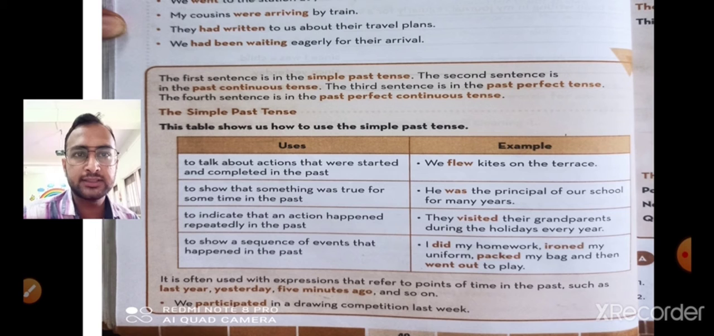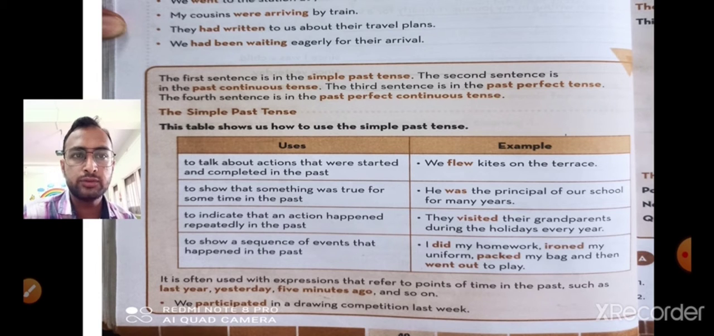The simple past tense, the table shows how to use the simple past tense. It is used to talk about actions that were started and completed in the past. Past tense means things that have happened before the present time. We flew kites on the terrace.